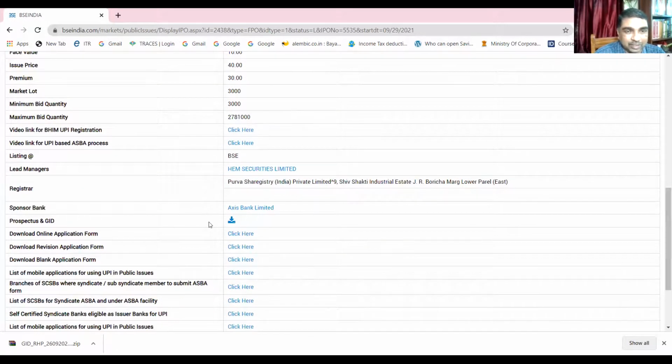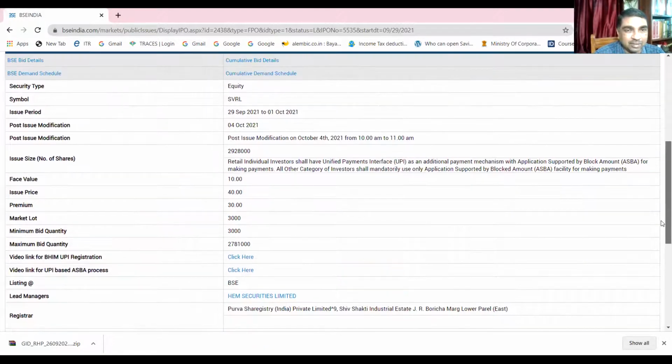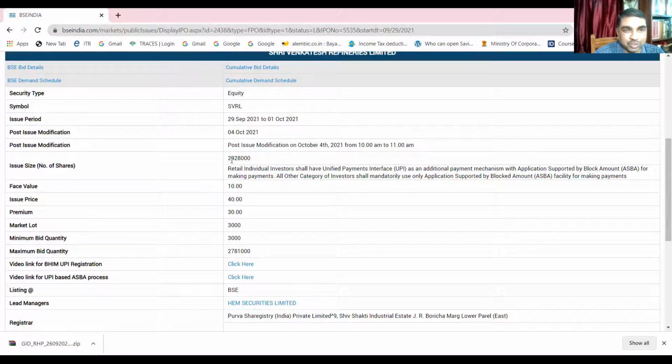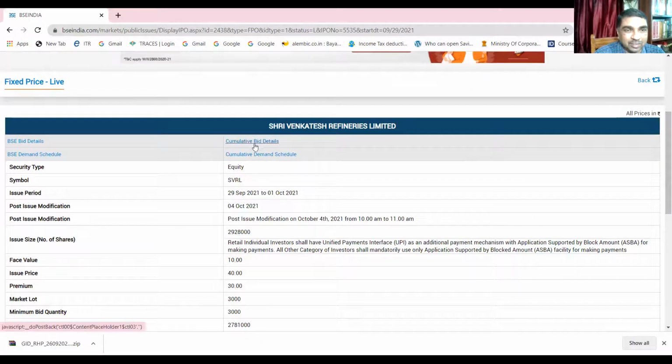You see, download application form. Here one can download the prospectus. Here in the prospectus, it must be mentioned that it is a fixed price offer. And how many shares are offered? Here, the issue size, you see: 29 lakh 28,000. And if you want to see the cumulative bid details, at 40, these many shares, these many people have already applied.